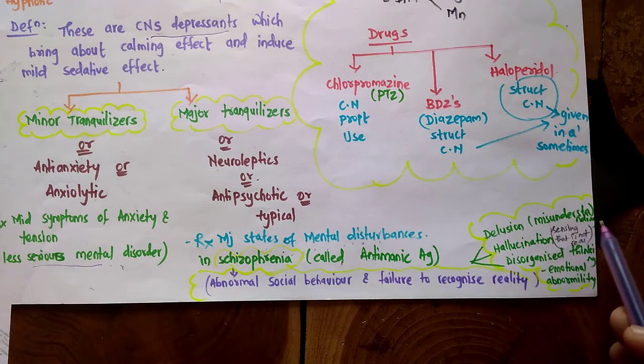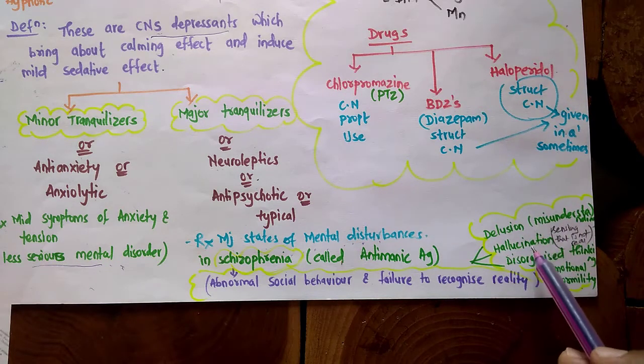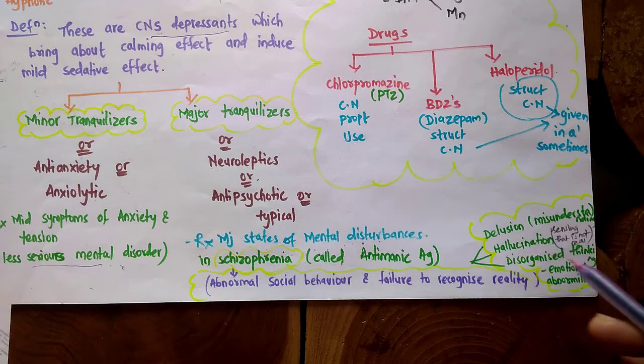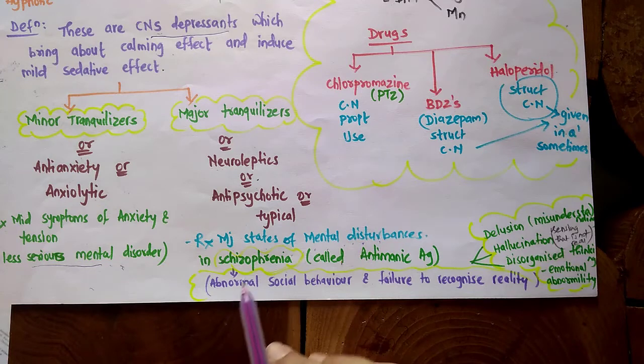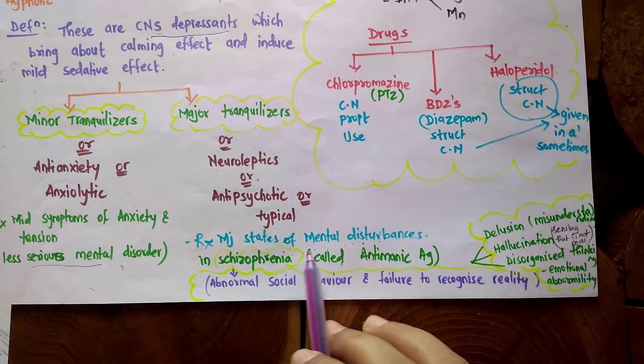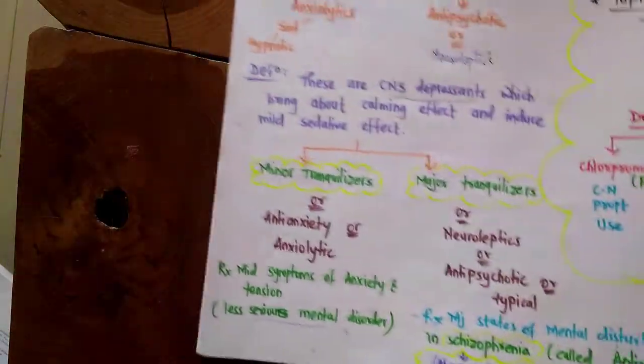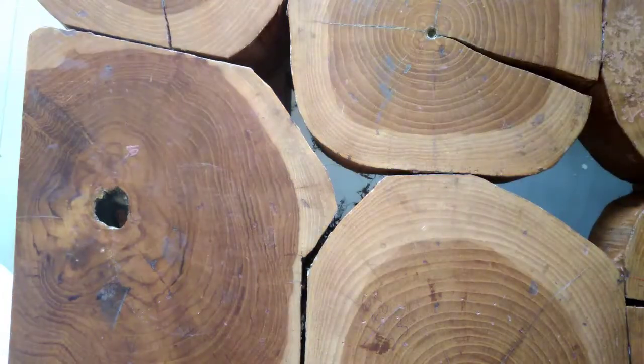So delusions is some certain sort of misunderstanding. Hallucination is also a delusion only, that is sensing something which is not there, that is smelling something which is not there, hearing something which is not there. So these kind of perceptions are hallucinations, and delusions, disorganized thinking, and emotional abnormality. So to treat schizophrenia, which is a major state of mental disturbance, they are also called as anti-manic agent since used in treatment of mania.